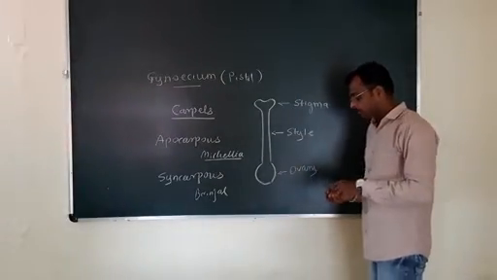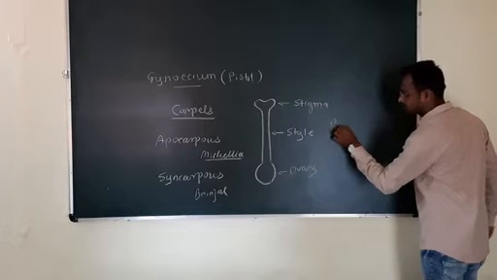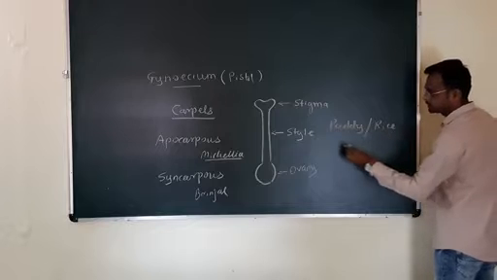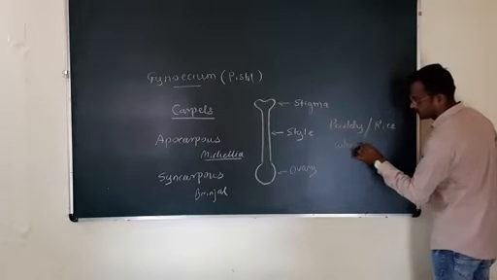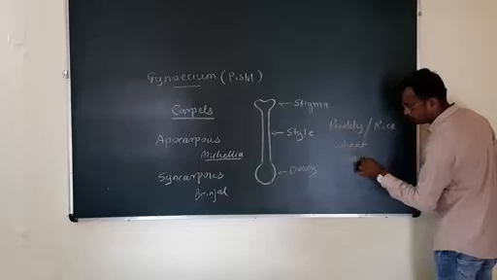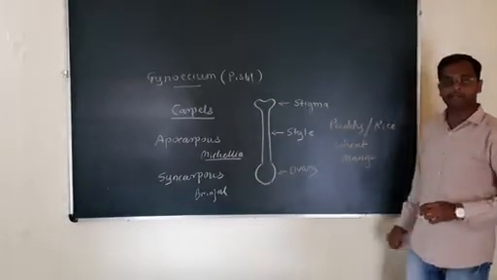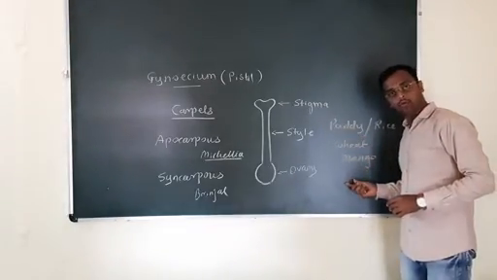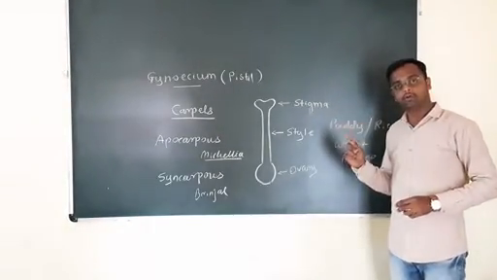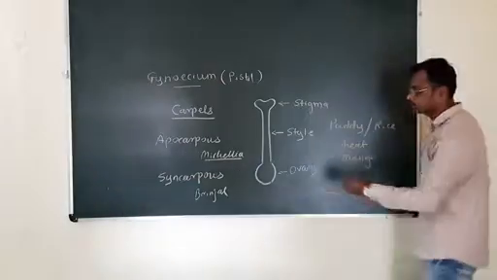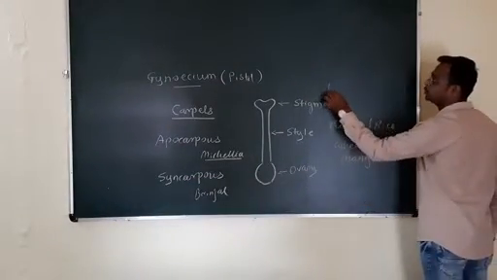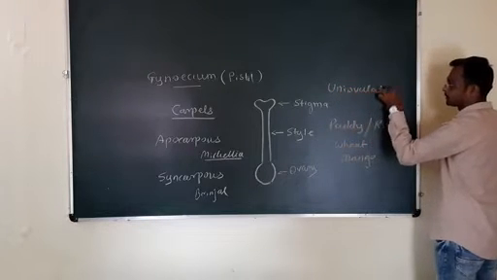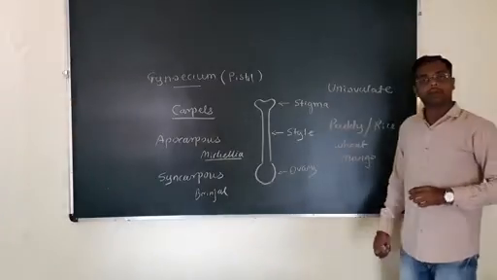Generally in the paddy, that is rice, wheat, and in the mango, ovary contains a single ovule. In the paddy, in the wheat, and in the mango, the ovary contains single ovule, that is one ovule. Then such ovary is called as a uniovulate.